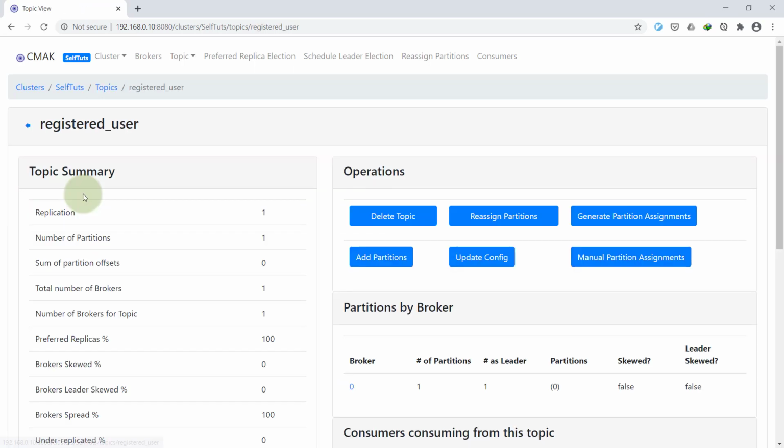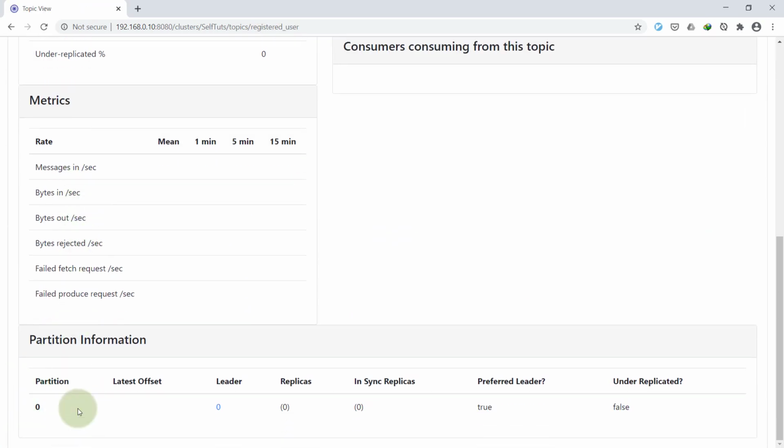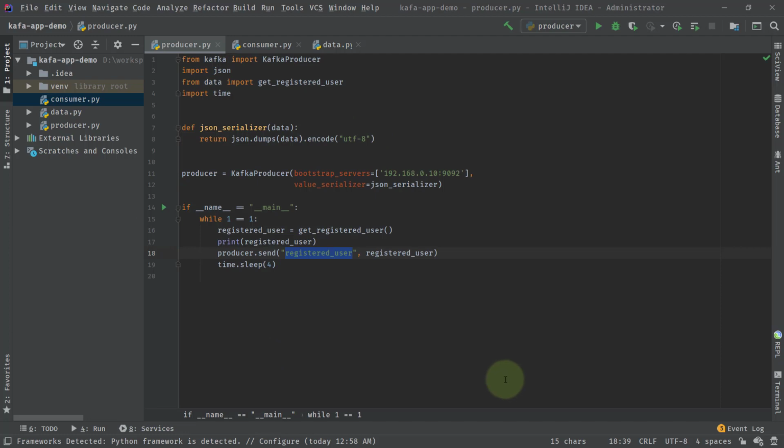If I go to the topic view, I can see there is a single partition, 0, and if I reload, the latest offset is 0, which means no message has been published to the partition yet. I'll go to my IntelliJ IDEA, where we have already written some code before.